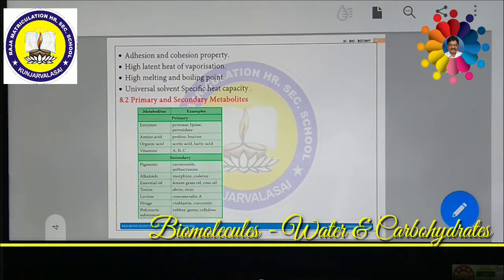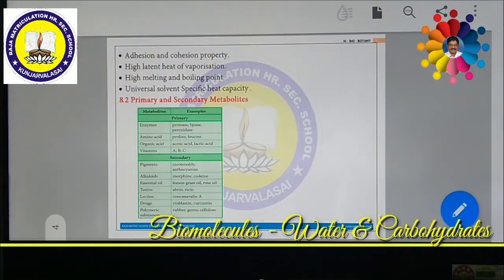Understand one thing: the chemical substances produced by the various types of metabolism in living organisms, which they utilize for their own growth and development, are called primary metabolites.